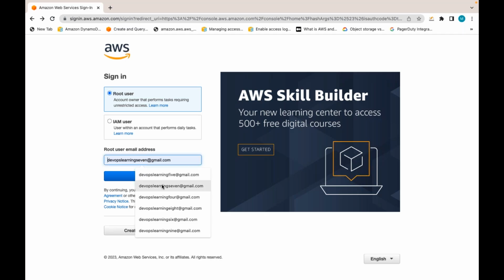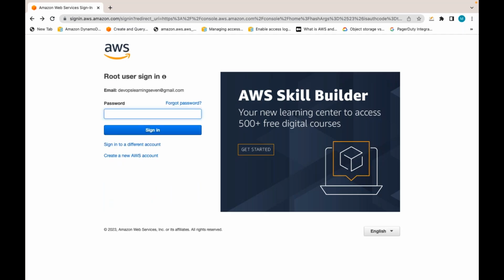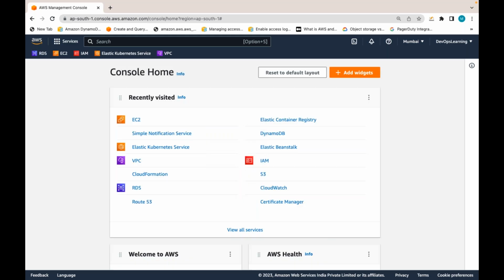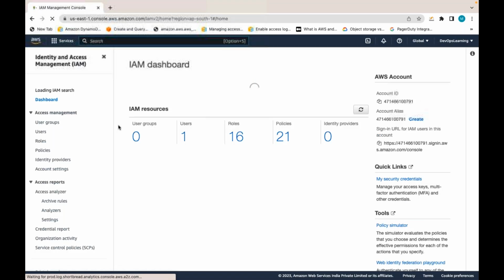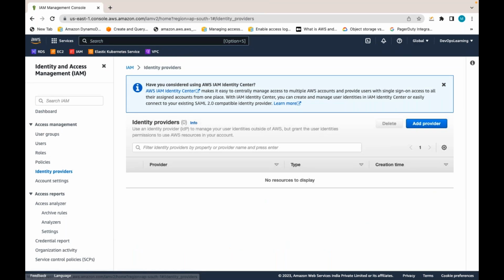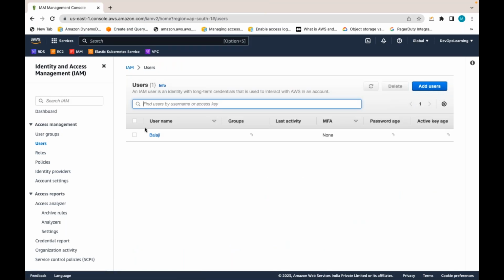Root account will be used initially only for doing the initial setup. Initial setup in the sense, using the root account, you can assign some admins. You can create some users and assign admin permissions again using IAM. By logging into the root account in IAM, we can integrate with identity providers initially, like LDAP or Azure Active Directory. Otherwise, you create one IAM user.